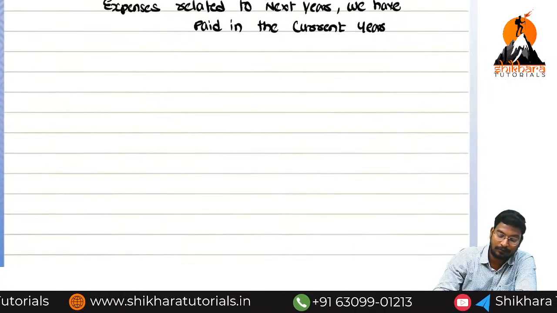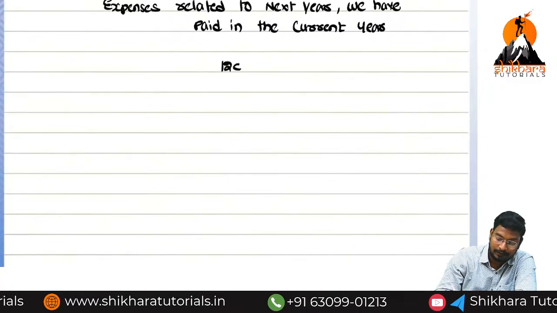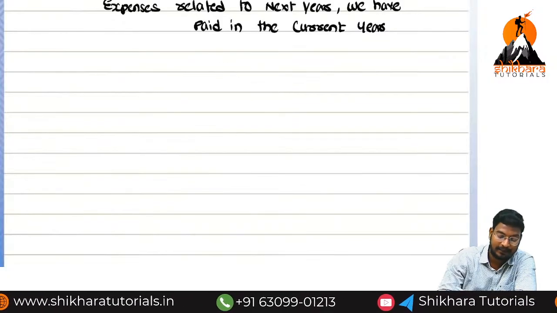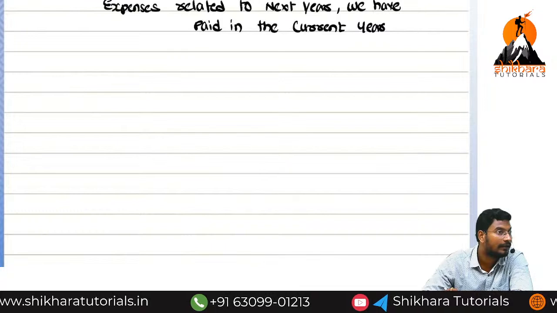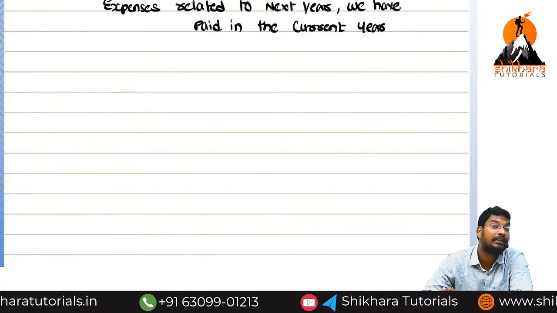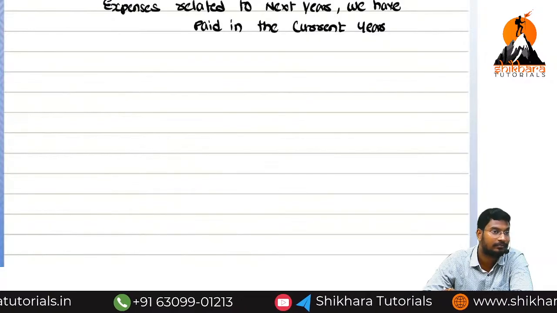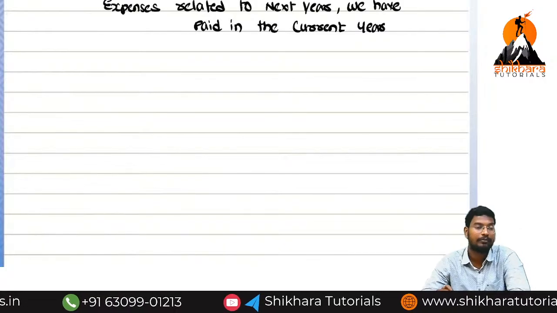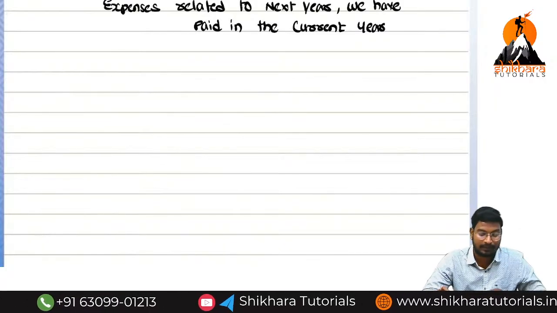So the same example I am taking. What is the total amount we need to pay? 12 crores. Or can I take another one? If you take the rent, rent paid in advance, we need to pay the rent in advance. Otherwise, the owner will not accept. The owner will not give the house for rent.